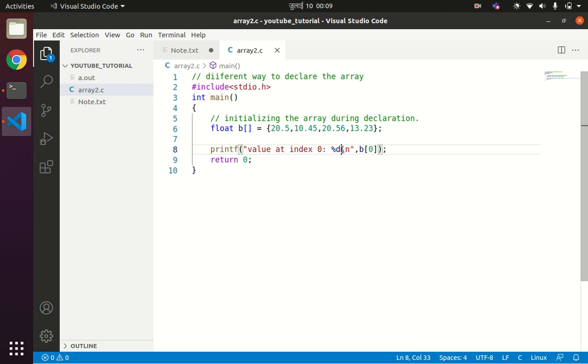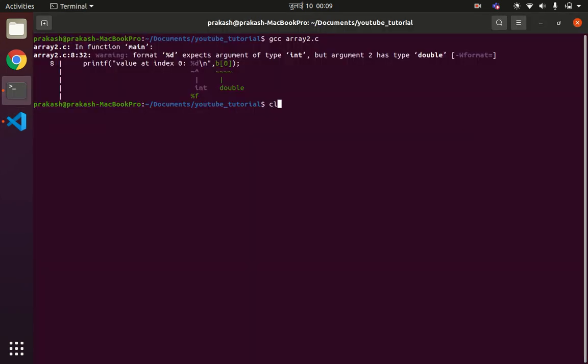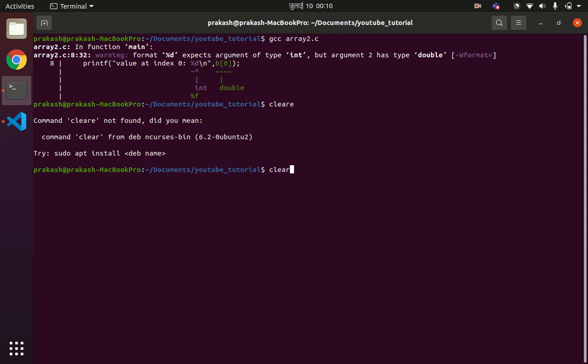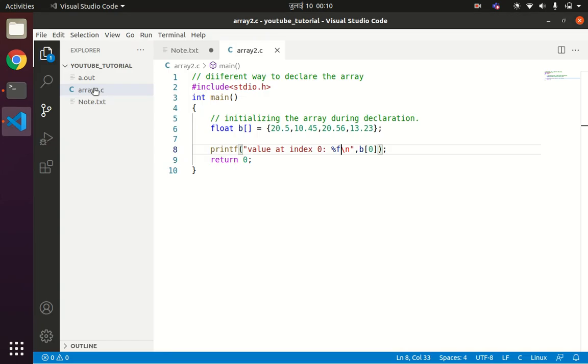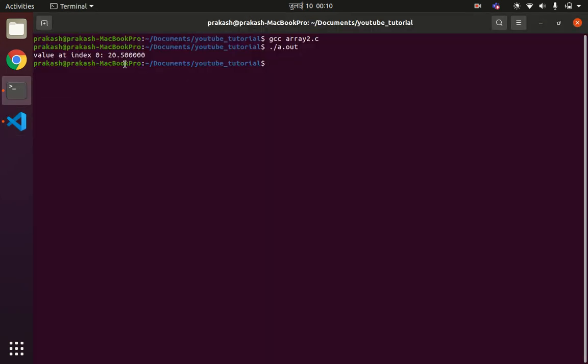For the format string of float we have to write %f. Now I will compile this code again, and ./a.out. You can see the value at index 0 is 20.500000. So we use %.2f in order to remove the extra values after the decimal point. I can get the value 20.50.